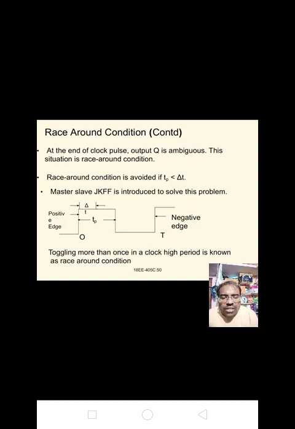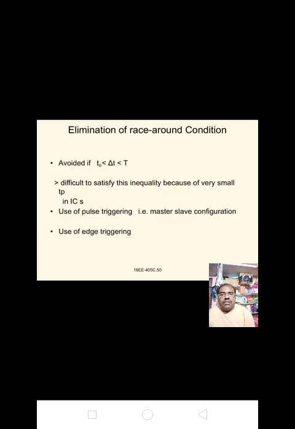Toggling more than once in a clock high period is known as race around condition. Race around condition is avoided if Tp is less than delta t. Master slave JK flip-flop is introduced to solve this problem.